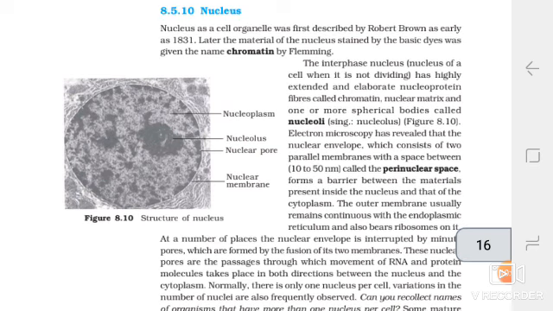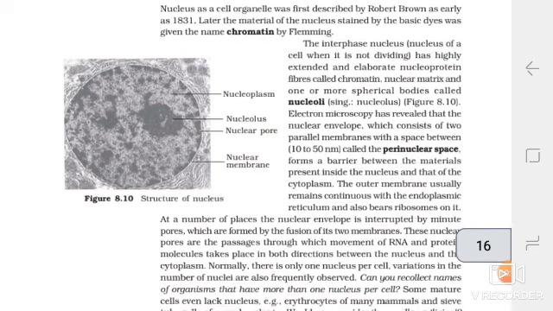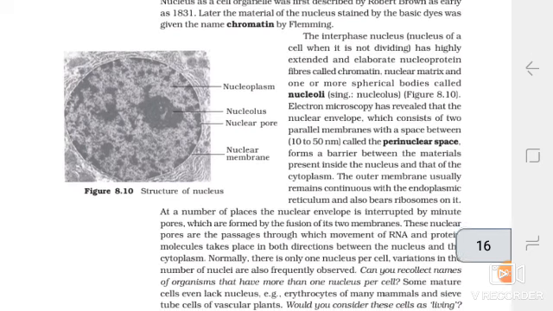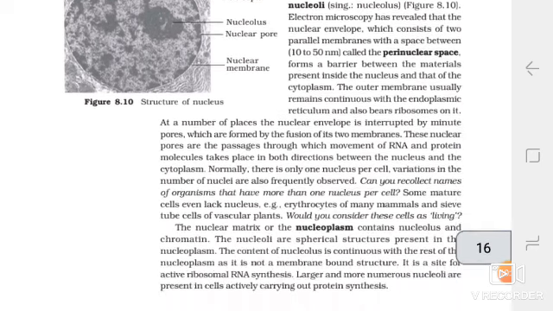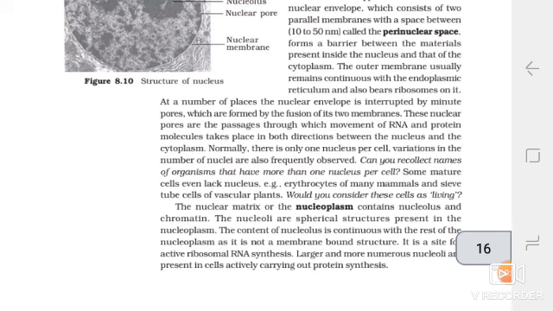Electron microscope has revealed that the nuclear envelope, which consists of two parallel membranes with a space between 10 to 50 nanometer called the perinuclear space, forms a barrier between the materials present inside the nucleus and that of the cytoplasm. The outer membrane usually remains continuous with the endoplasmic reticulum and also bears ribosomes on it. At a number of places, the nuclear envelope is interrupted by minute pores, which are formed by the fusion of its two membranes. These nuclear pores are the passage in both directions between the nucleus and the cytoplasm.